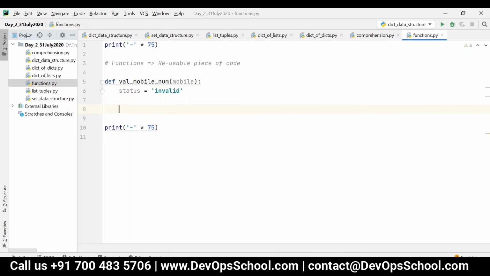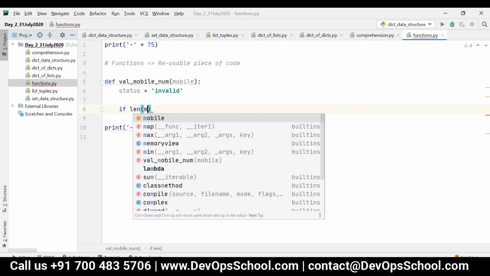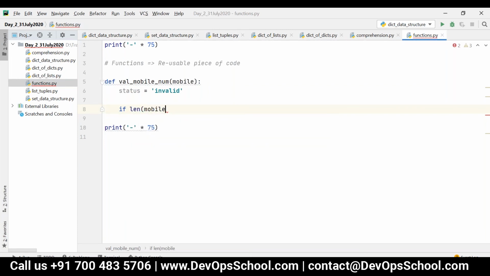Then I can check: first, it should contain only numbers, right? So I can say if mobile dot isdigit, and len of mobile is equal to 10, then I can say status is equal to valid. So this is my function block.